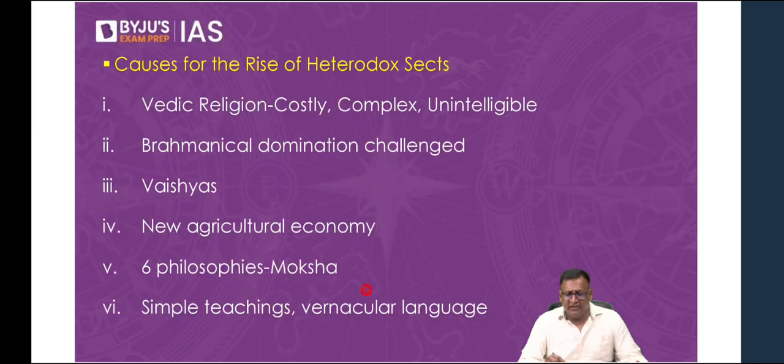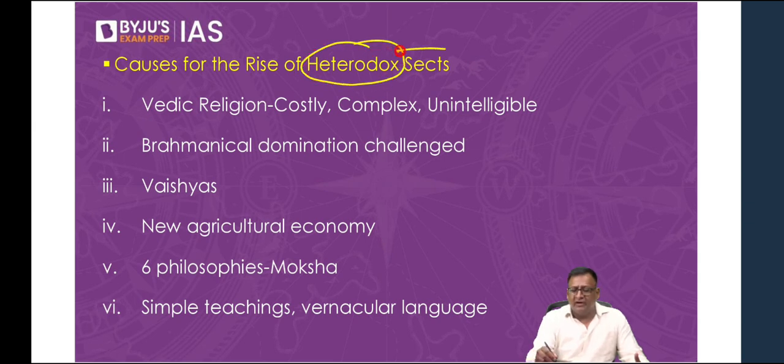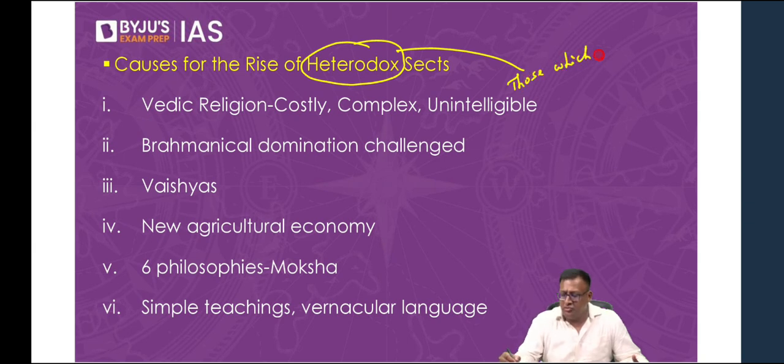Okay, we move on here, right? So let us talk about the causes for the rise of heterodox sects. Now, what is the meaning of heterodox? Heterodox means those which opposed the existing order, or belief system, or belief systems.